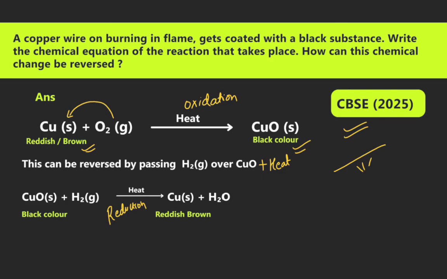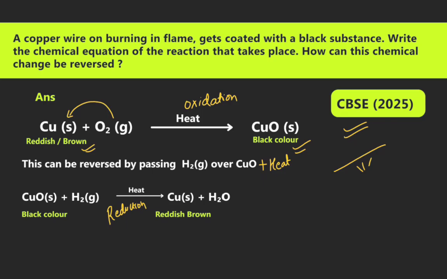A copper wire on burning in a flame gets coated with a black substance. Rewrite the chemical equation of the reaction that takes place. How can this chemical change be reversed? CBSE Board 2025.